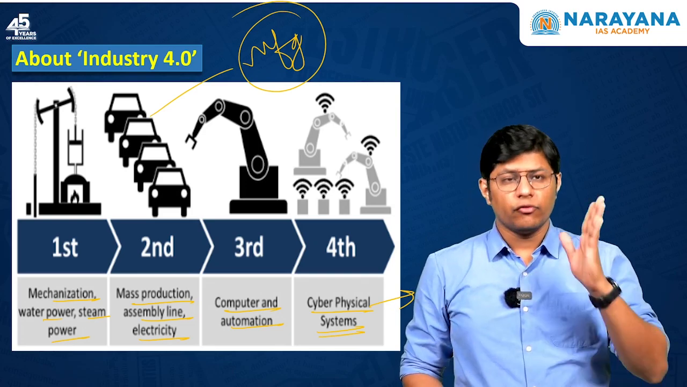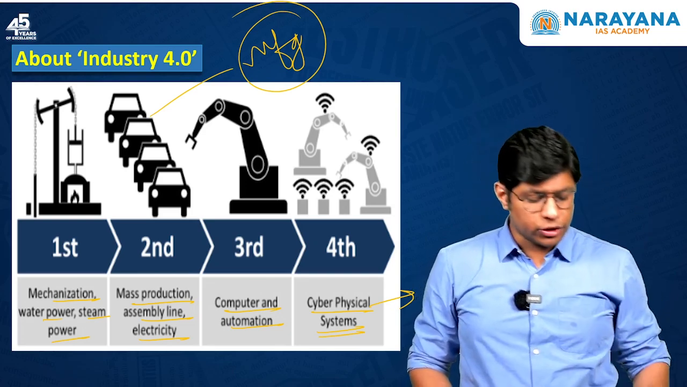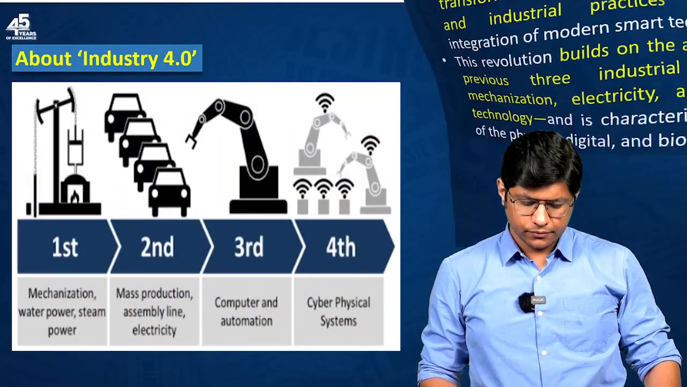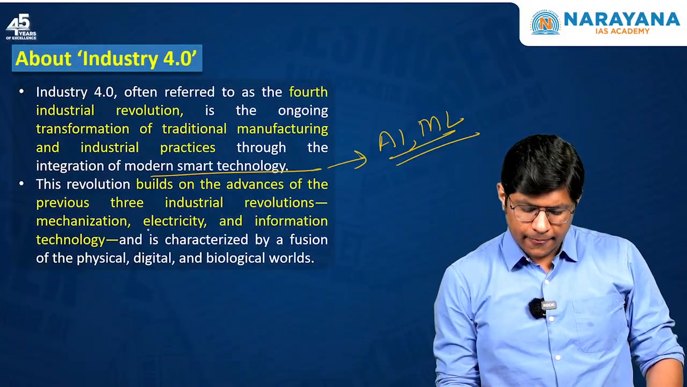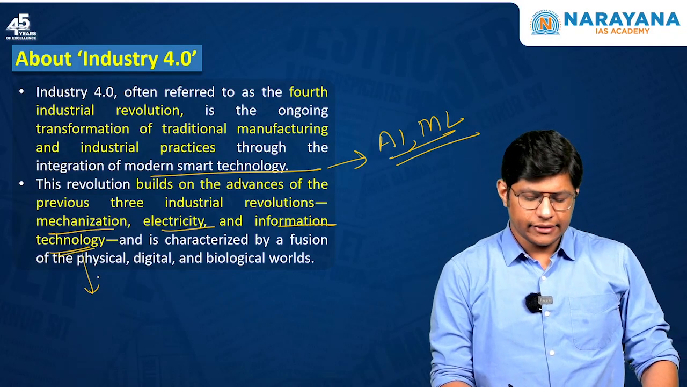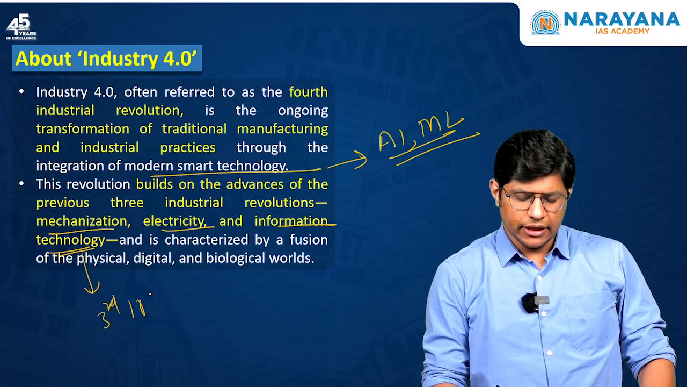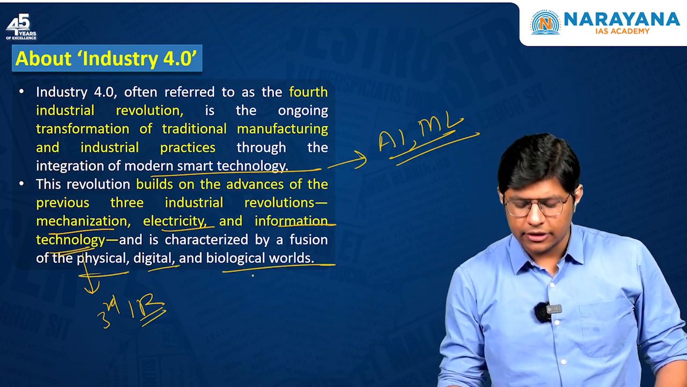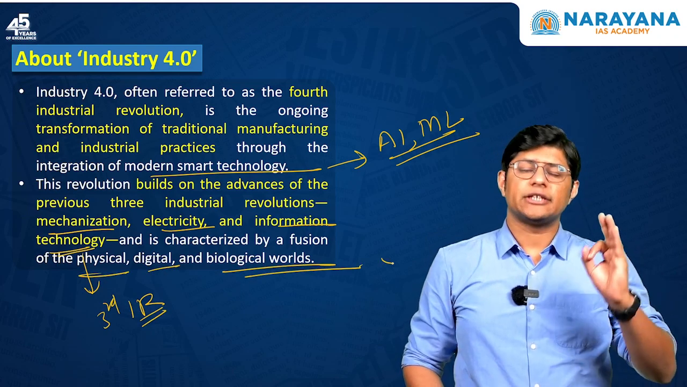So you should know what each industrial revolution is, right? So it's also mentioned over here. This is mechanization, electricity and information technology, IT. This is the third industrial revolution. And the fourth is a fusion of physical, digital and biological worlds. I hope you understood the article.